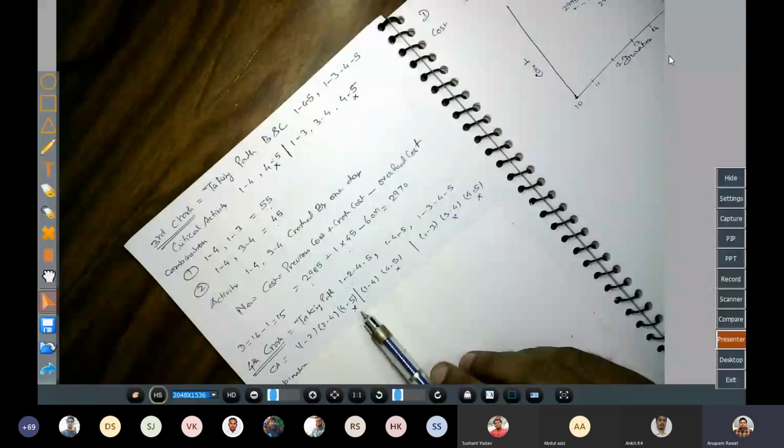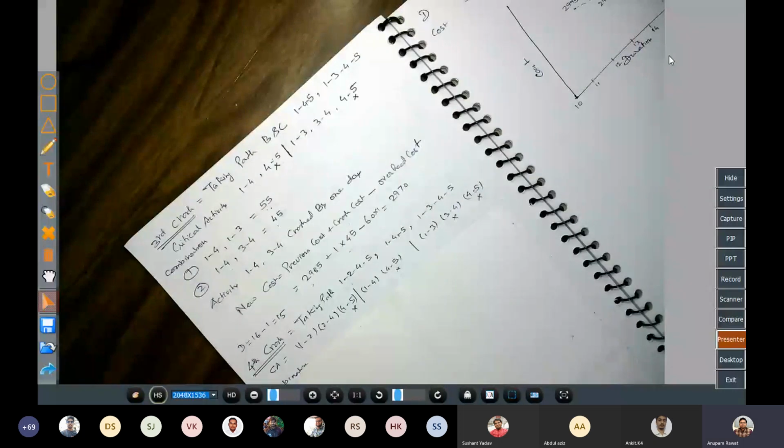We will not allow them to participate in crashing. So the remaining activities are 1-2, 2-4, 1-4 and 1-3.